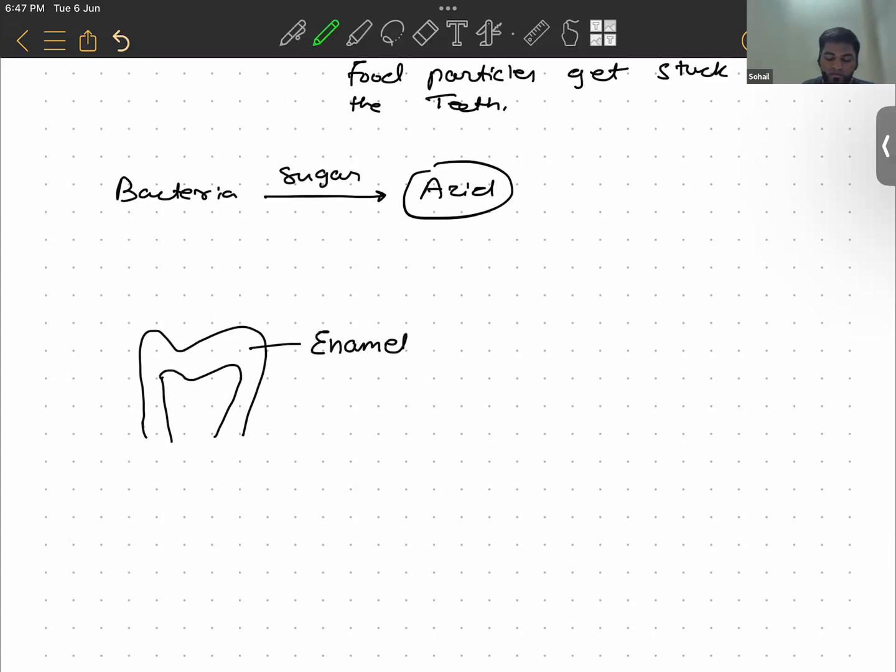So bacteria will start to feed on the leftover food particles. Say this is a food particle stuck on the tooth. Bacteria will start to feed on it, and these bacteria will convert the sugar present in the food into acids, right guys? So what will it do? It will harm the outermost layer of the teeth, that is enamel. It will start corroding the enamel.